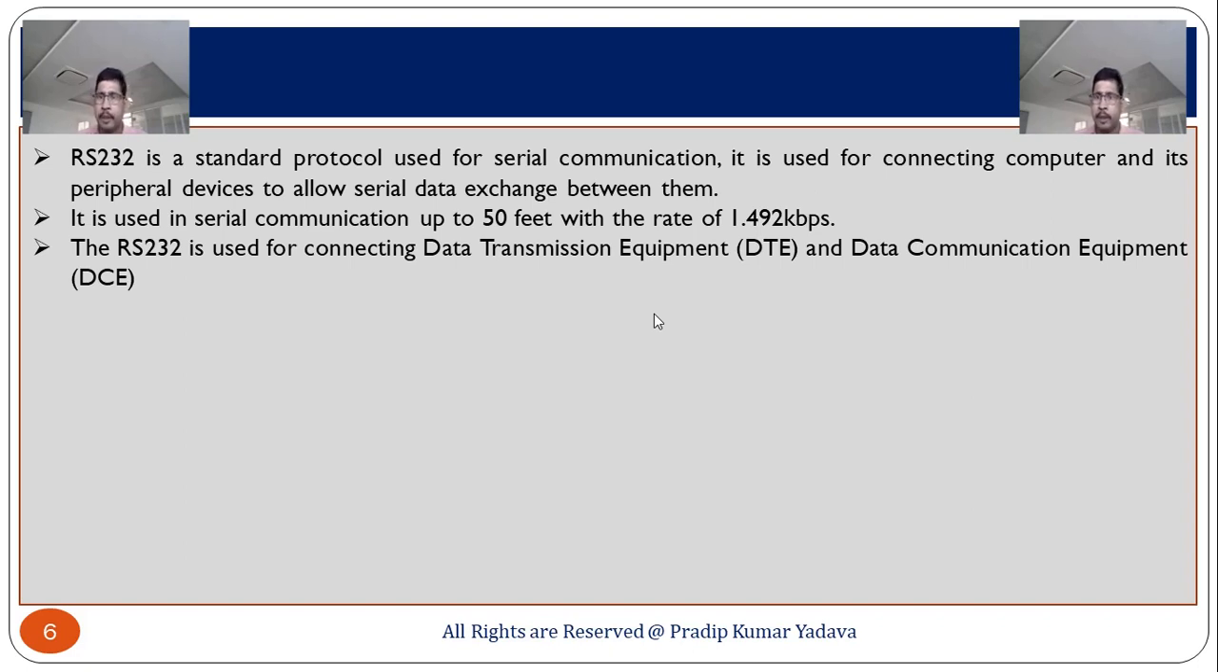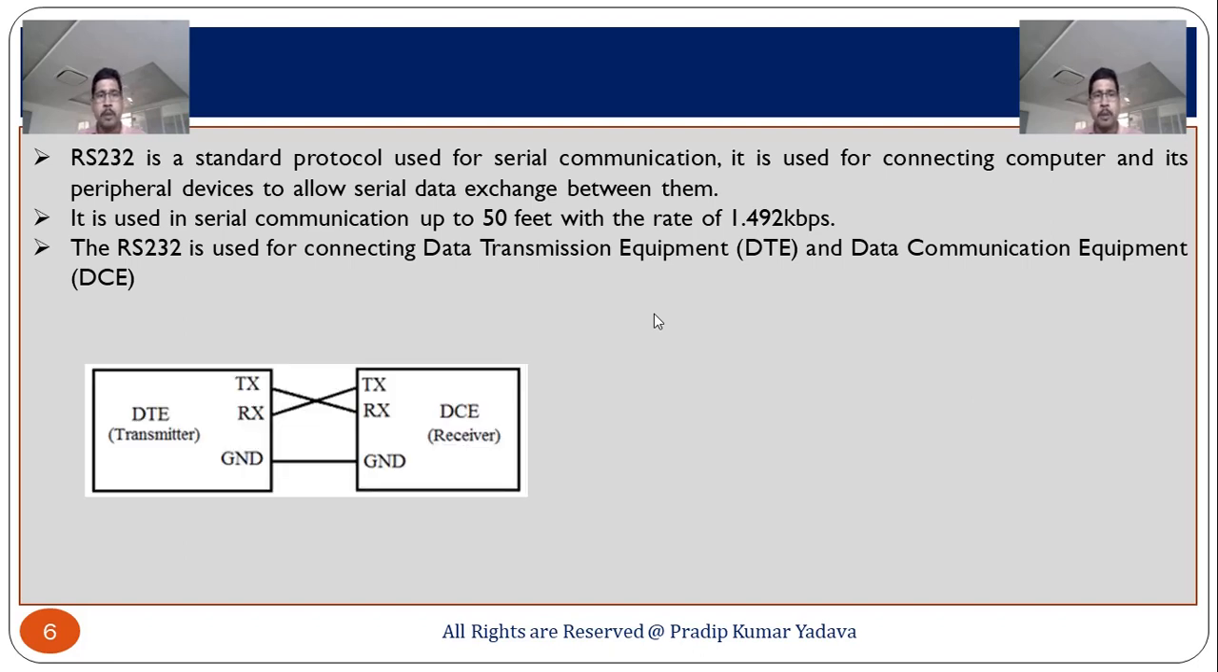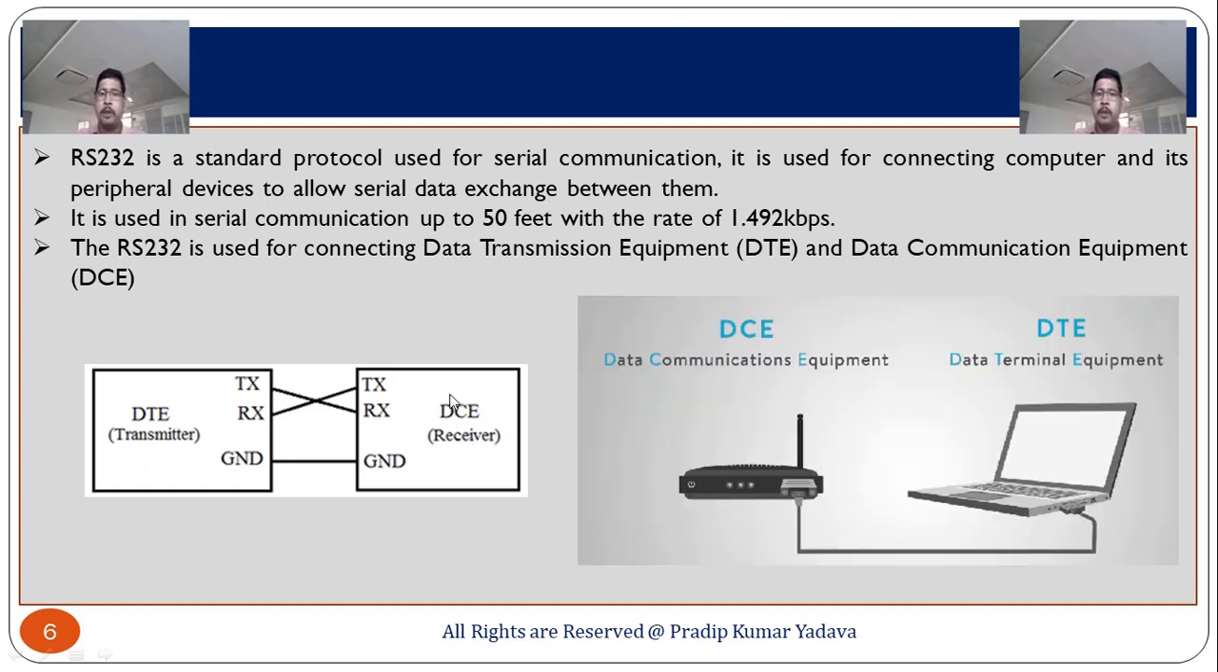So, this is a standard protocol used for serial communication. It is used for connecting a computer; RS-232 is just like a connector which connects your computer with peripheral devices. RS-232 is used for connecting data terminal equipment and data communication equipment. By this picture you can easily understand: this is the transmitter, called DTE, and this is the receiver, called DCE. Here you can also see the pictorial diagram. This is data communication equipment and this is data terminal equipment.